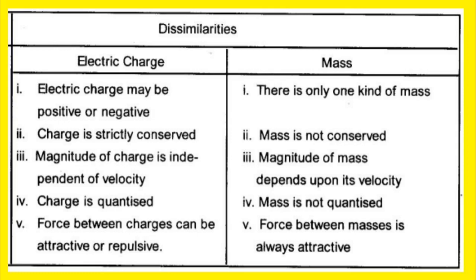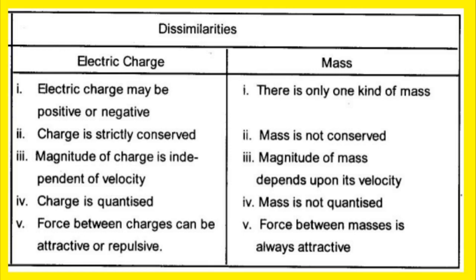The dissimilarities between electric charge and mass. Number 1, electric charge may be positive or negative, whereas there is only one kind of mass. There is no positive mass and negative mass. Number 2, charge is strictly conserved, whereas mass is not conserved.